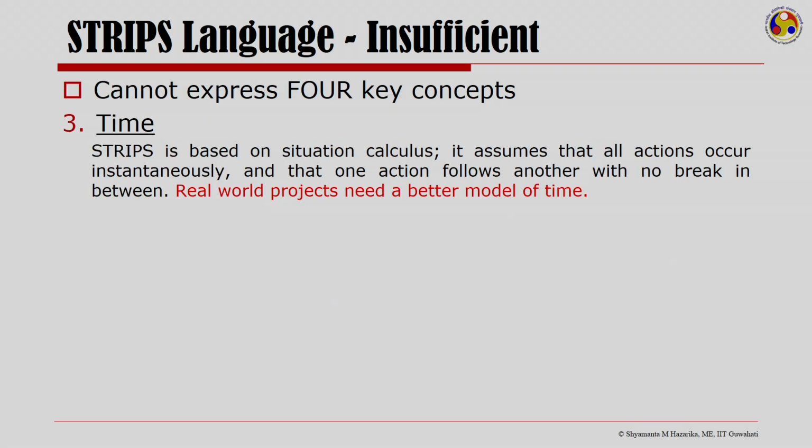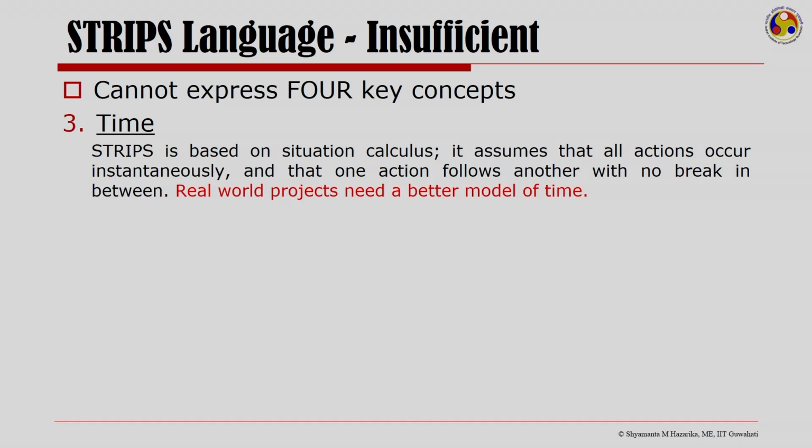Now, another thing that is not possible to be expressed in STRIPS is time. If you recall, STRIPS is based on situation calculus, and it assumes that all actions occur instantaneously, and that one action follows another and there is no break. Now, this is a very rudimentary model of time.